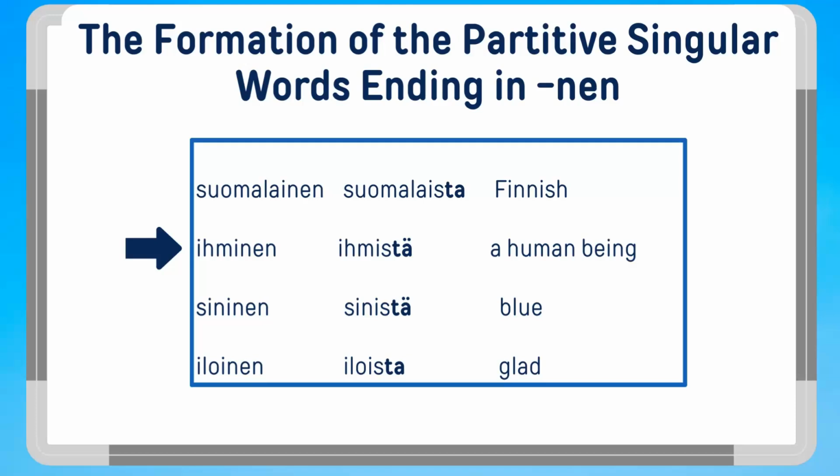A human being, a person, ihminen, ihmistä. Blue, sininen, sinistä. Glad, iloinen, iloista.